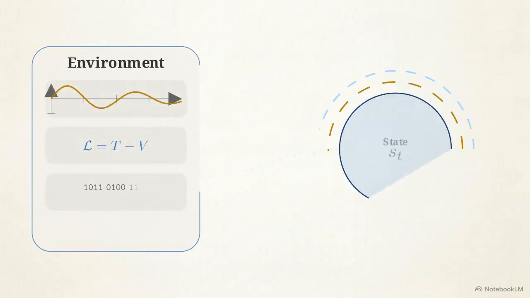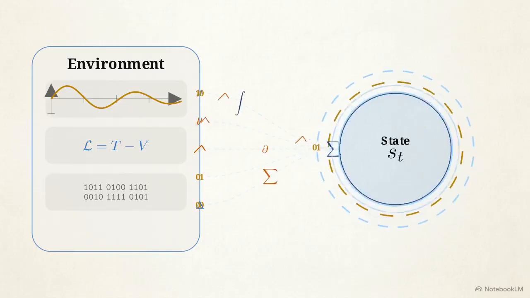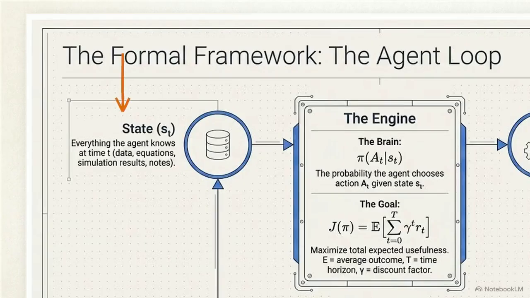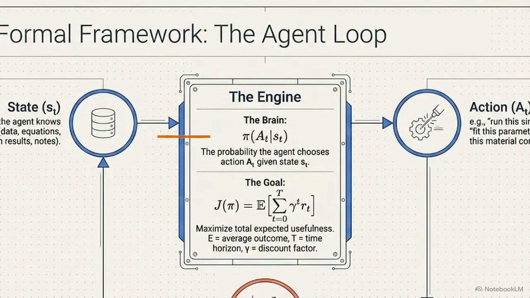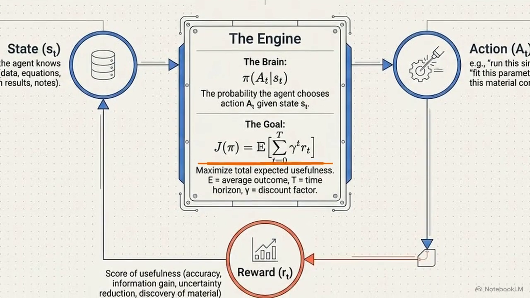To understand how this loop functions, we must deconstruct the agent's decision-making engine. It begins with how the system represents its environment. The state, S sub t, represents all data and measurements the agent currently holds. This state feeds into the policy function, pi, calculating the probability of specific actions. These actions are driven by the J of pi formula, maximizing total expected usefulness.